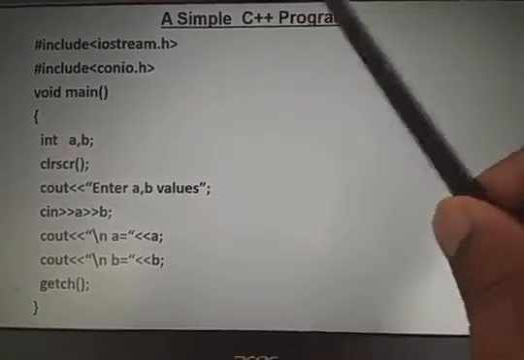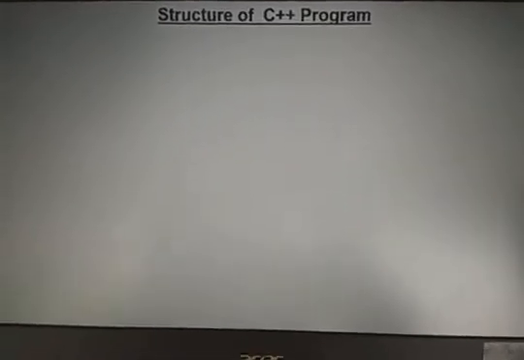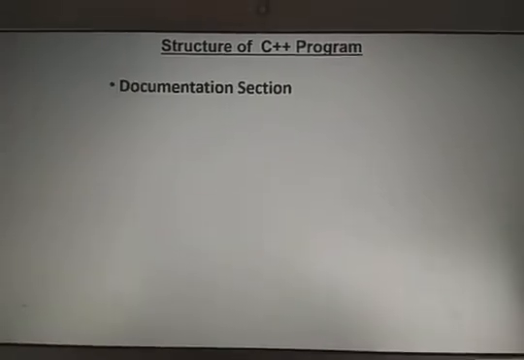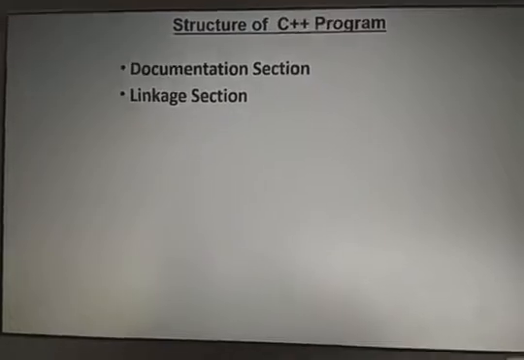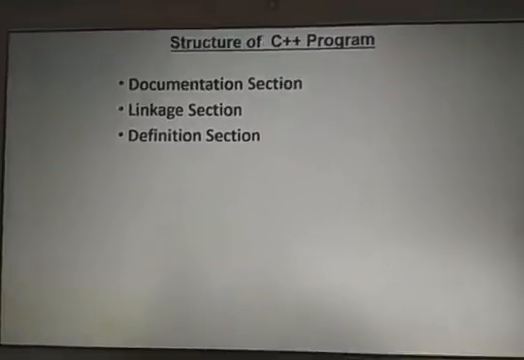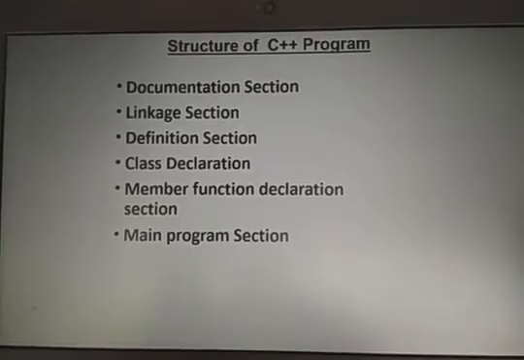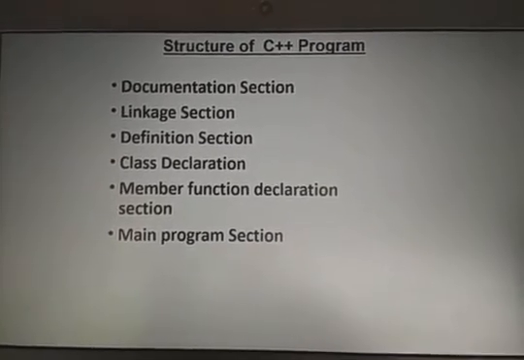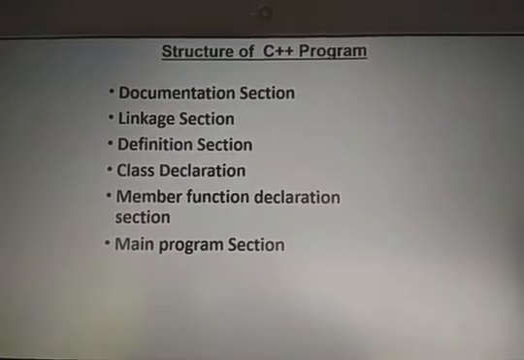Now, we are going to discuss what the actual structure of the C++ program is. The structure of the C++ program has several sections. The first section is called the documentation section, then the linkage section, definition section, class declaration, member function declaration, and main program section. Right? These are the several sections which are available in the C++ program.